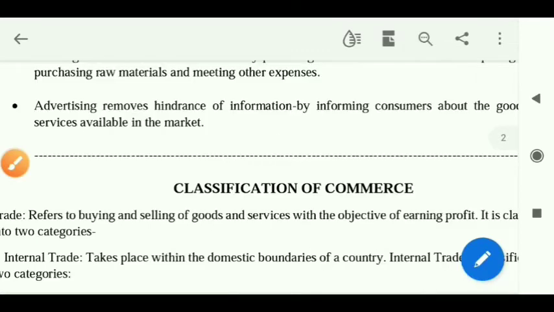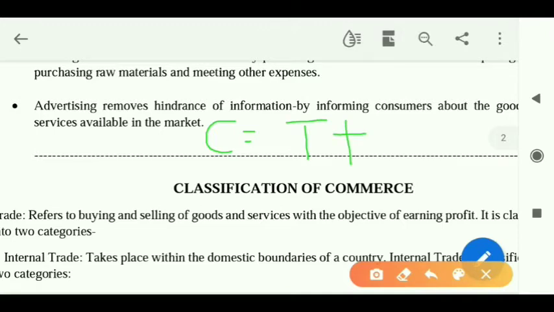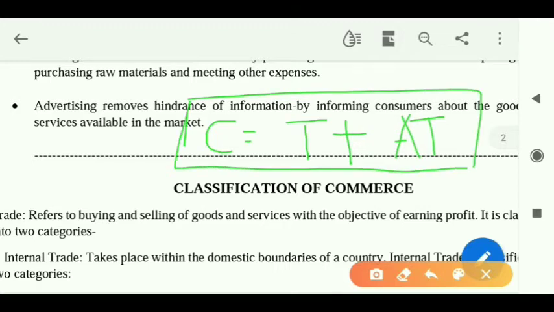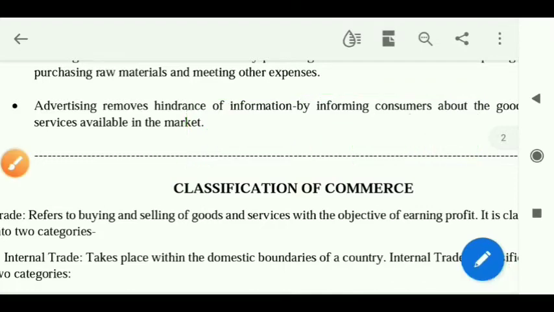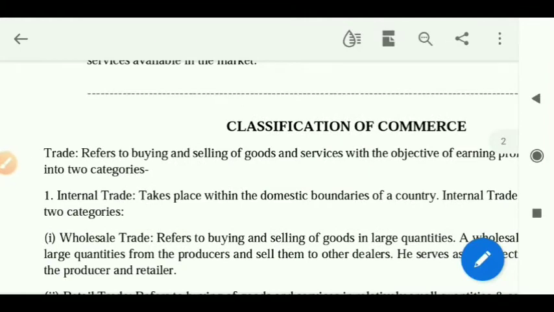If in short I want to write, then I can write down commerce is equal to trade plus aids to trade. You can remember this as a formula or whatever you feel like, but always remember this. What is commerce? Commerce is equal to trade plus aids to trade. Now one by one we'll understand. First we will understand what is trade and then we will understand what are aids to trade.